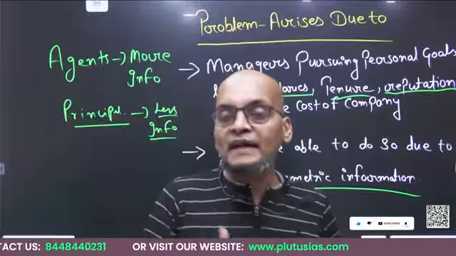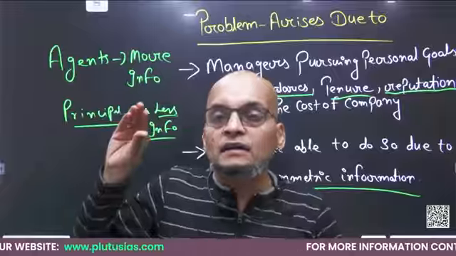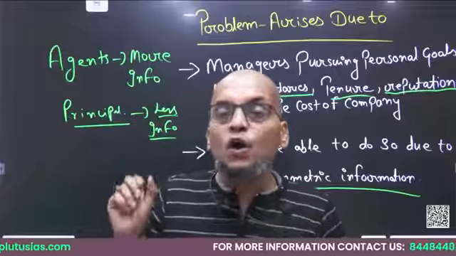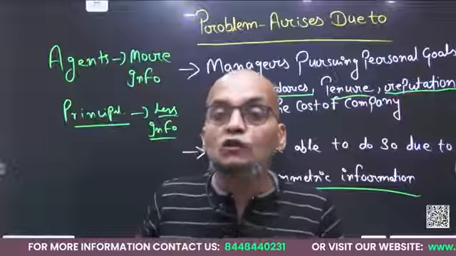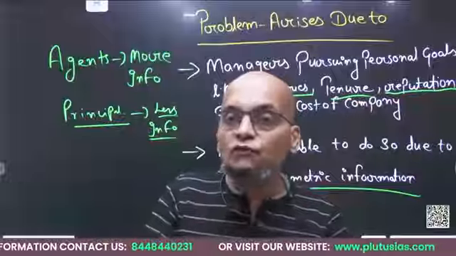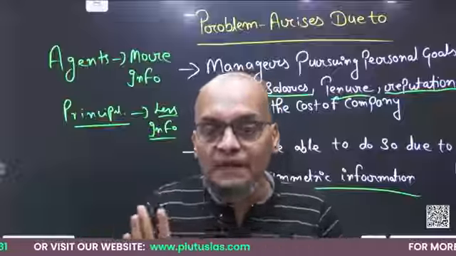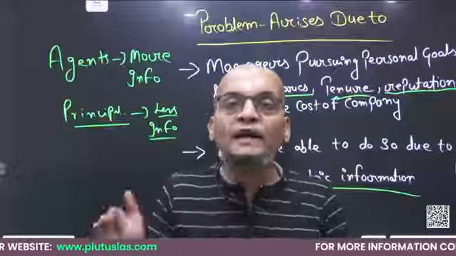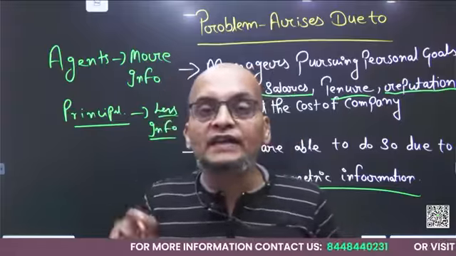Why? What managers now start doing is that they provide very little information, or only that information, to the principal which will be beneficial for the manager. Not for the company, not for the principal, but for the manager.